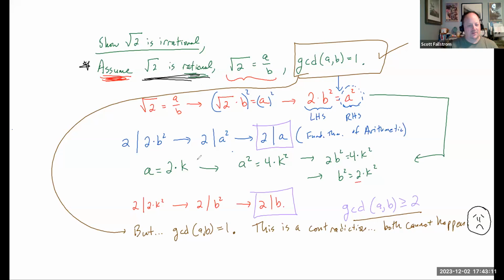And all of this trouble started because we said this is rational. And if it is rational, then we end up with a contradiction. Our final state would be therefore what? Square root of 2 must be irrational.